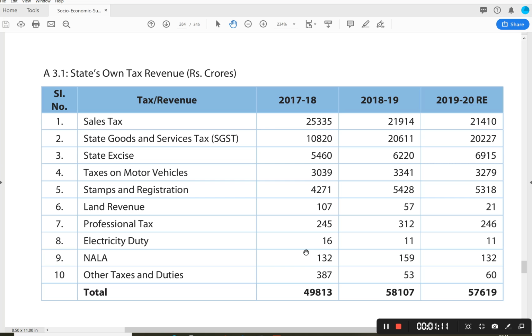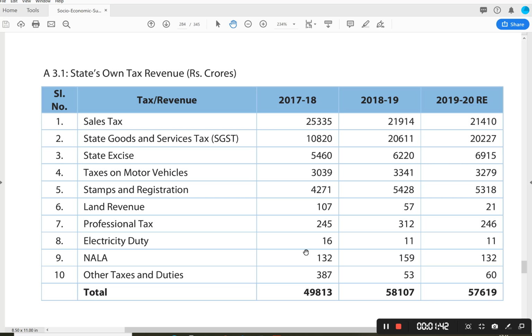Own tax revenue means, see, on the recommendations of the Central Finance Commission, the tax revenues of the central government are shared with the state governments. So in addition to the revenue the state government gets from tax as well as non-tax sources on its own, each state government in India will also get a share from the central government tax revenues on the recommendations of the Central Finance Commission.